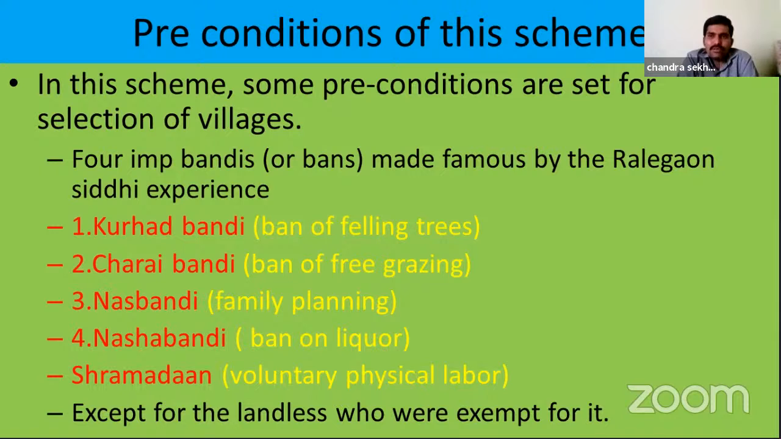So some of the people who don't have land are exempted from this precondition, that is the Shramdan activity, because they depend on their own physical labor. That's why they are exempted. Okay, these are the important preconditions of this scheme.